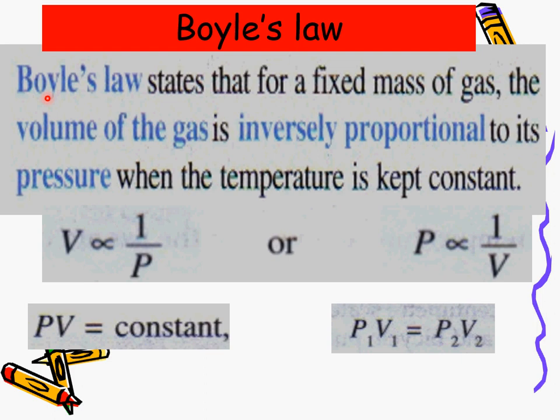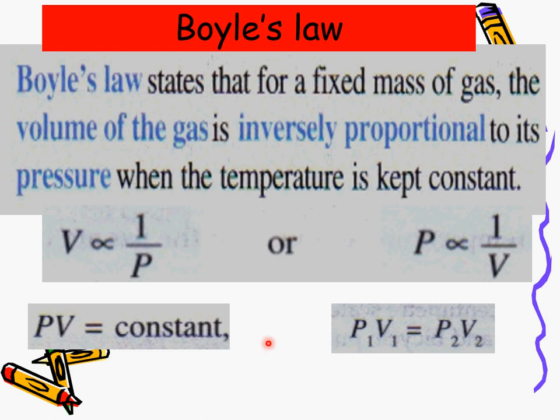So Boyle's law says that for a fixed mass of gas, the volume of the gas is inversely proportional to the pressure of the gas when the temperature is kept constant. We can write the proportional sign like this: V is proportional to 1 over P, meaning V is inversely proportional to P, or the pressure of the gas is inversely proportional to the volume of the gas. If we change this into an equation, we get P times V is a constant.